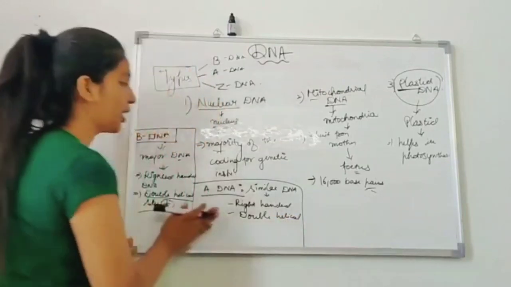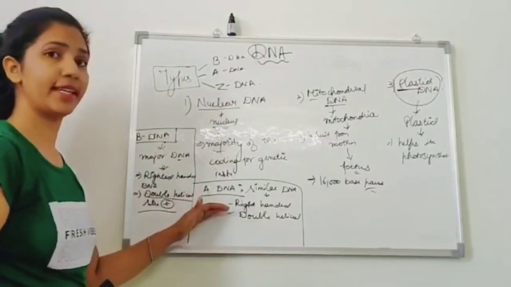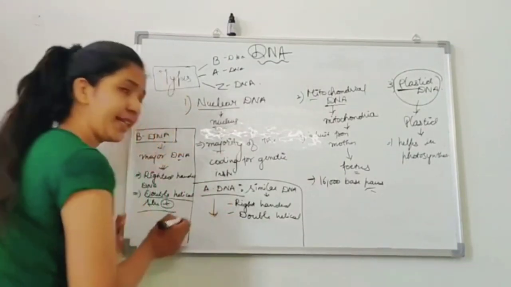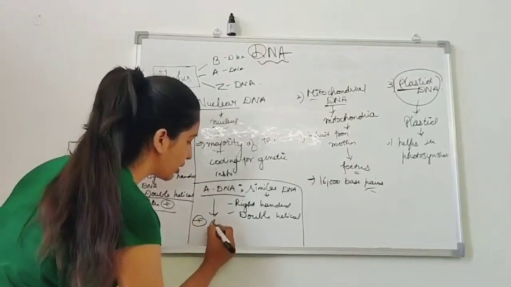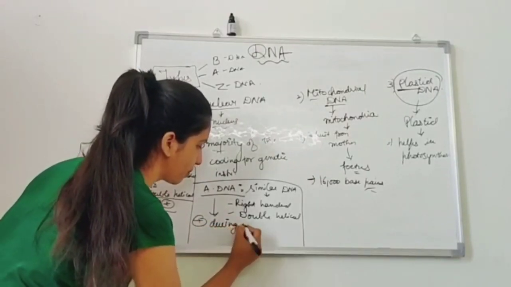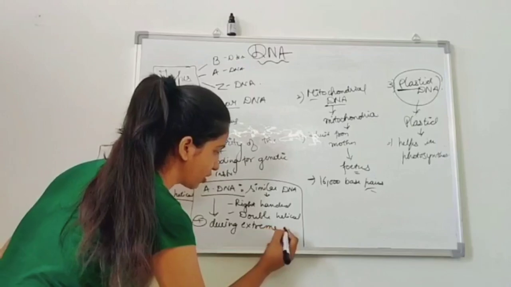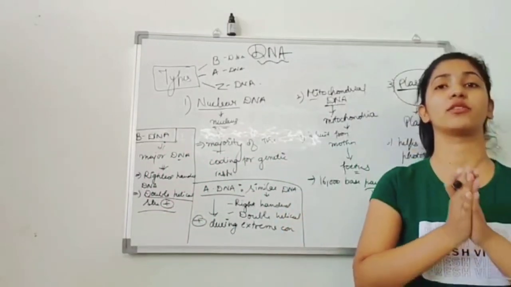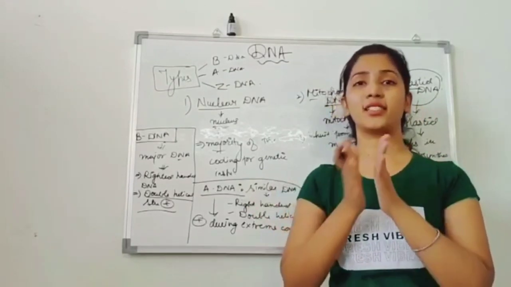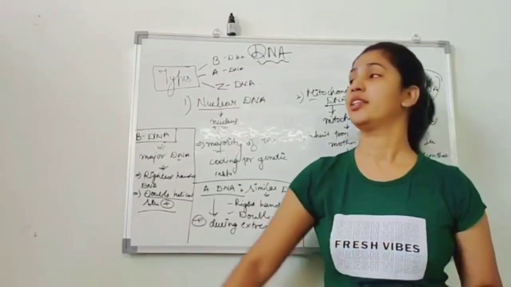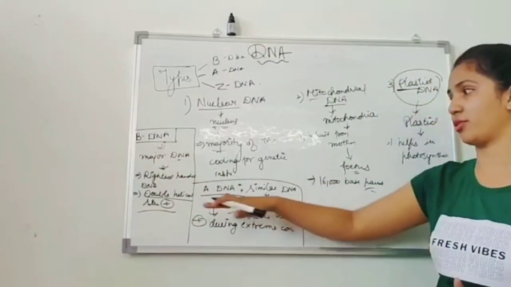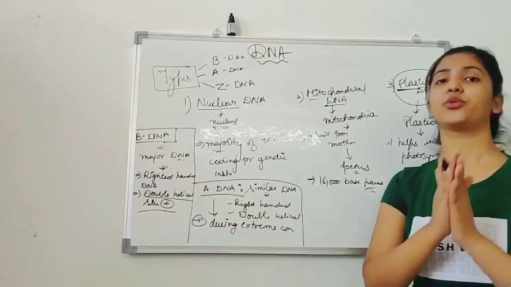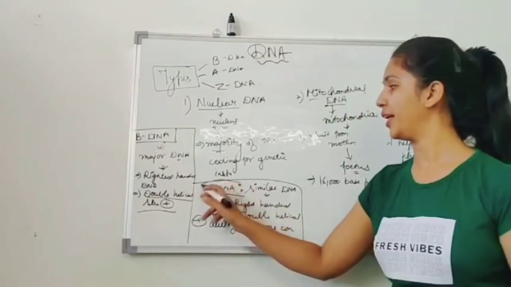Both characteristics of the B DNA are also present in the A DNA, but it's different from the B DNA because A DNA is present only during extreme conditions. You are going to see the A DNA as the genetic material of an organism in cases of extreme conditions. If there is extreme dehydration or desiccation, the genetic material undergoes a transformation called A DNA. It's also right-handed with double helical structure, but due to the loss of water, it's termed A DNA.